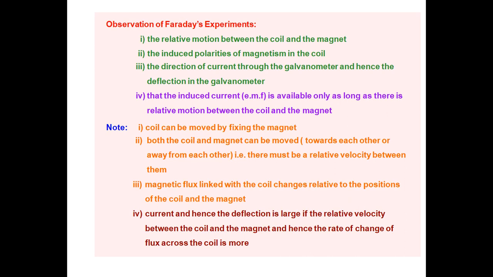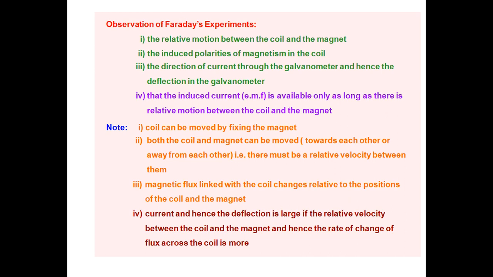Then only is current present in the coil. If both are in a constant state, the galvanometer shows zero deflection. It means no current in the coil, and no EMF present in the coil. So the observations of Faraday's experiments are important.